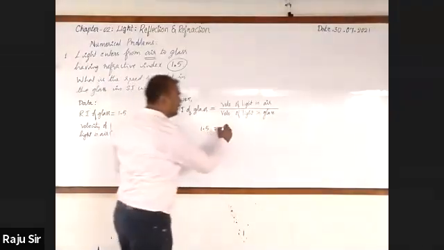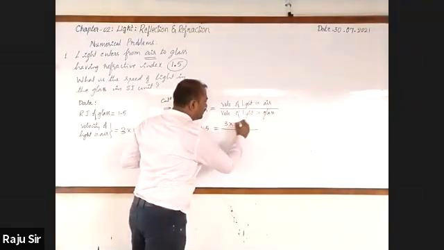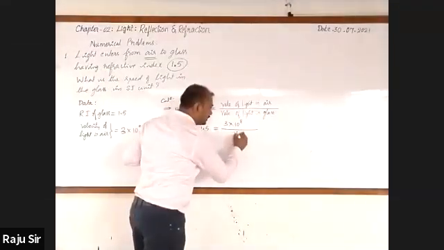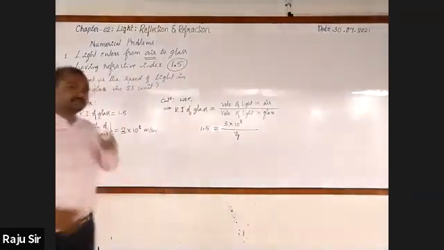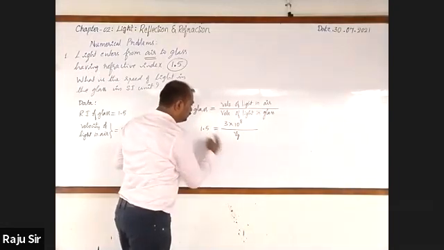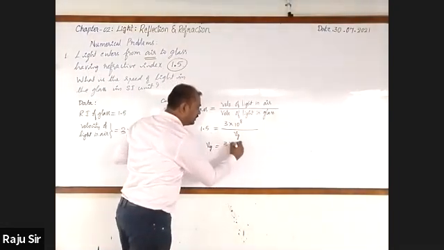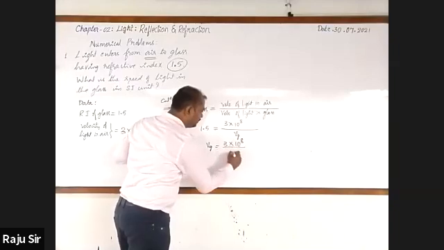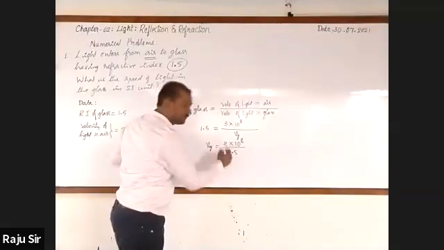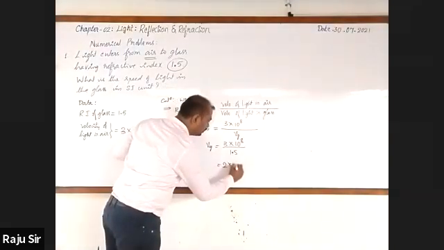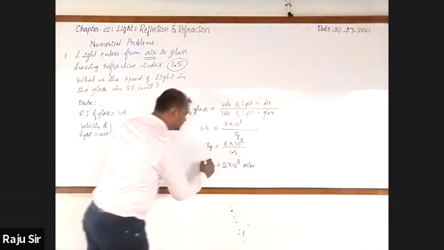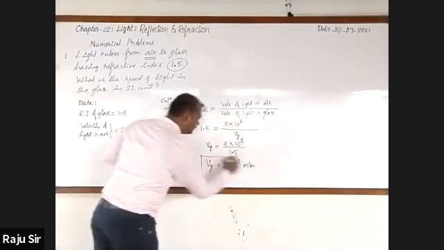Velocity of light in air is 3 into 10 raised to the power 8 meter per second. Velocity of light in glass is unknown, VG in short form. So 3 into 10 raised to the power 8 by 1.5. 1.5 twos are 3, so 2 into 10 raised to the power 8 meter per second. This is the velocity of light in glass.